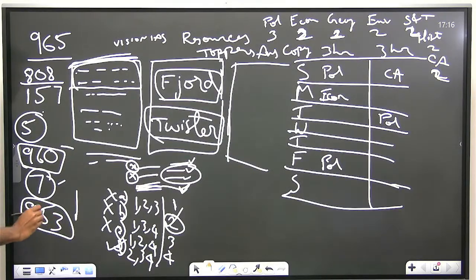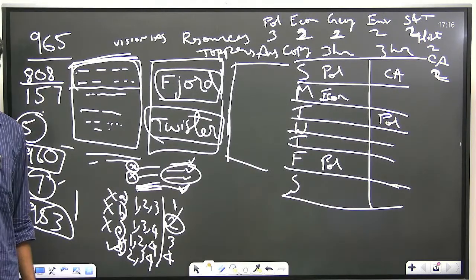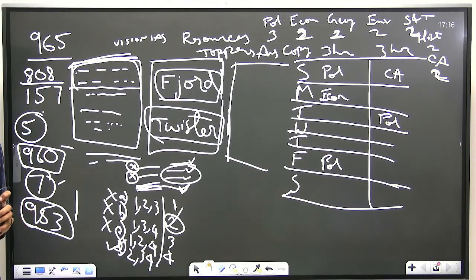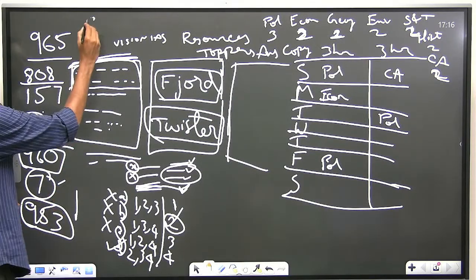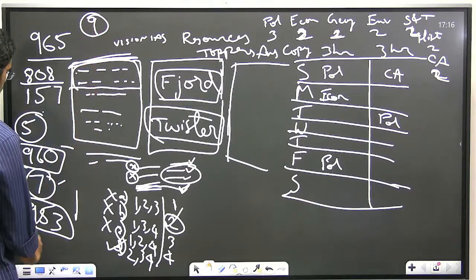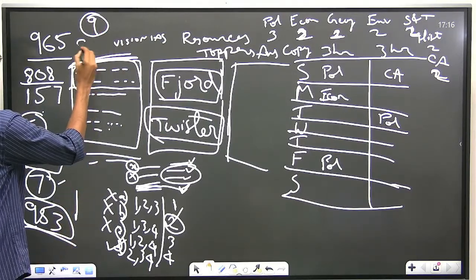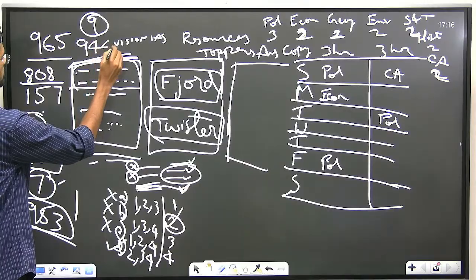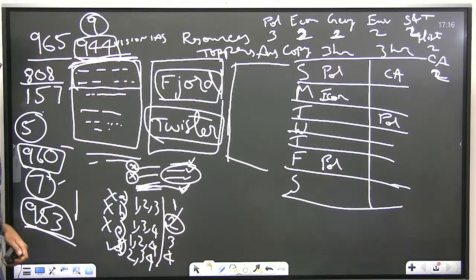My rank will go in 400s. For example, in the ethics paper, GS4, managing the time limit is very difficult. Due to paucity of time, I left one case study, a 20 marks case study. I lose 9 marks. So for this 953, losing 9 marks again will take me near 944, out of the list.